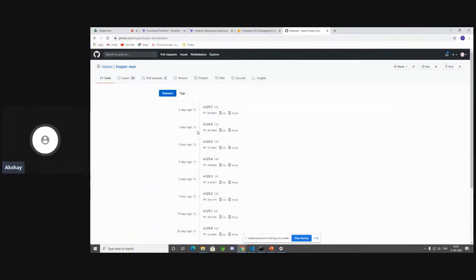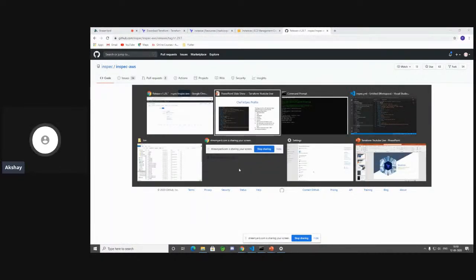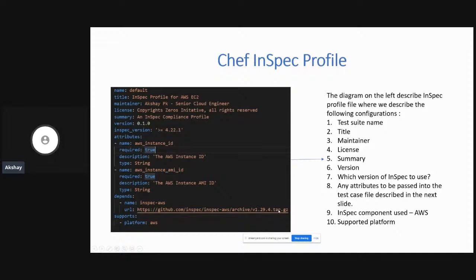In your releases, you can take any specific version that you're going to work with, and you can download the zip file, or you can download the tar.gz file. Over here, we have directly pointed it to the URL of the tar.gz file of the GitHub repo. So what are all the features that are supported in InSpec AWS version 1.229.4? Those are the features that we are using. And obviously the platform it supports is AWS, because we are using InSpec AWS. Okay, so this is in regards to your profile file.